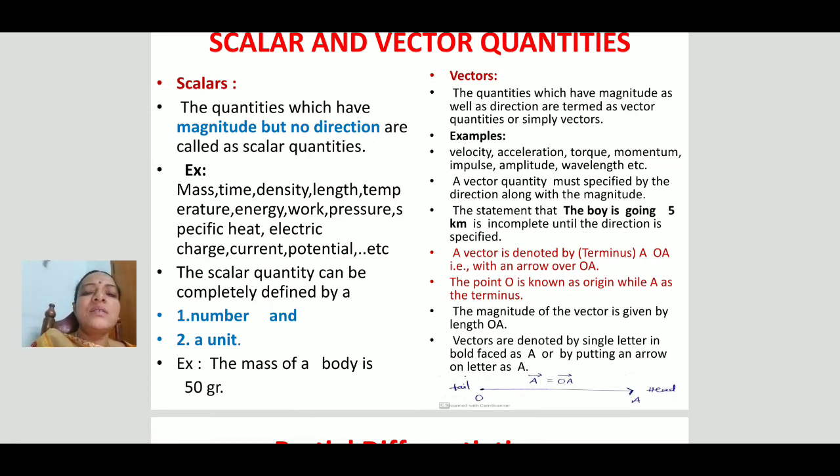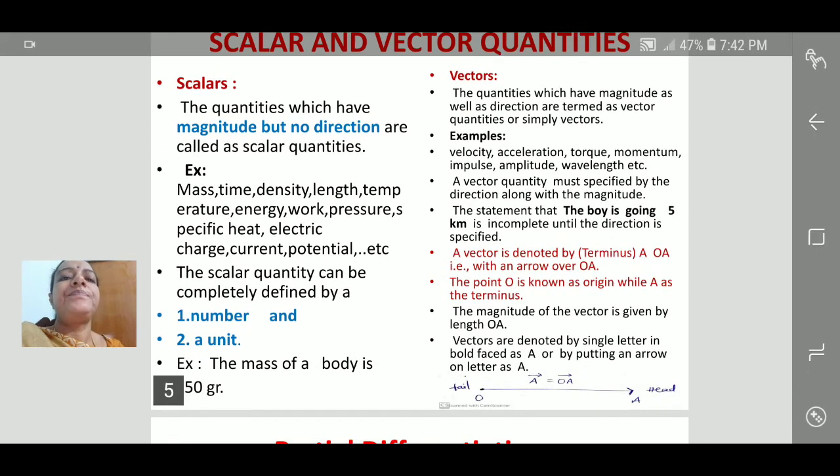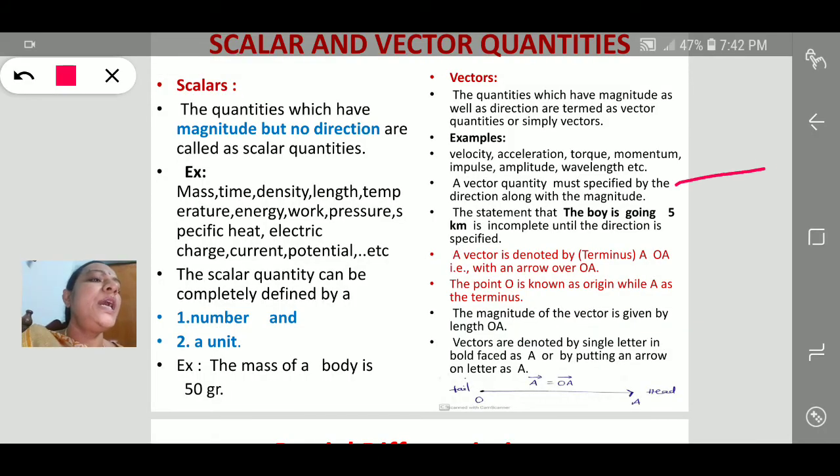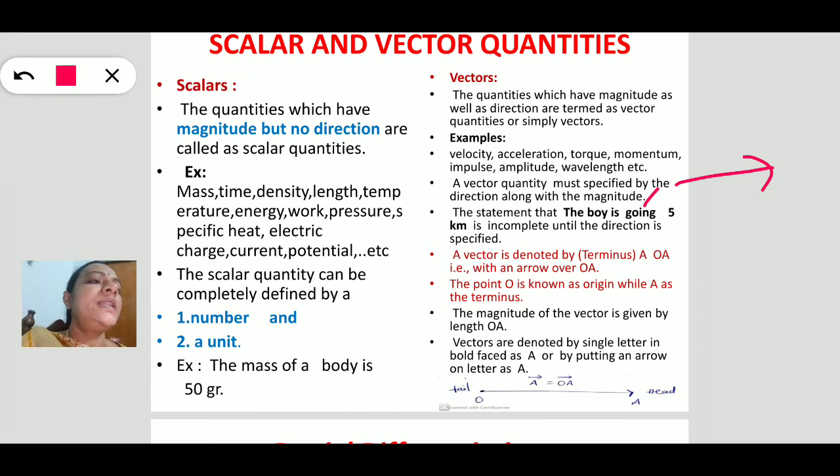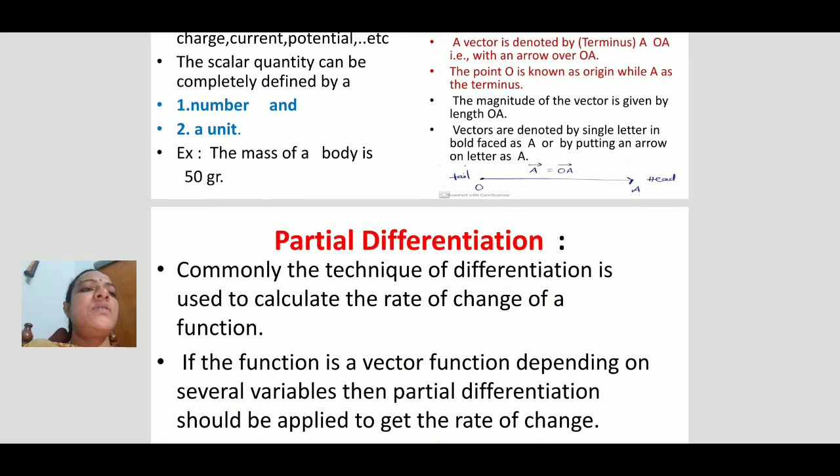Coming to vectors, the physical quantities which have both direction and magnitude are known as vectors. For specifying a vector, we need a magnitude, a number, and a direction also. Here the vectors are represented by an arrow mark. This is the tail, this is the head. This is the initial point, this is the final point. So many physical quantities are termed vectors.